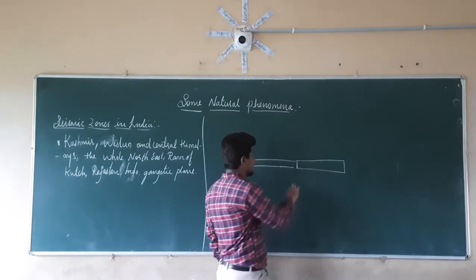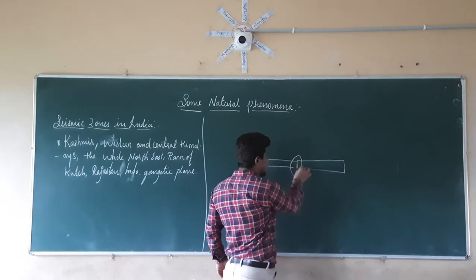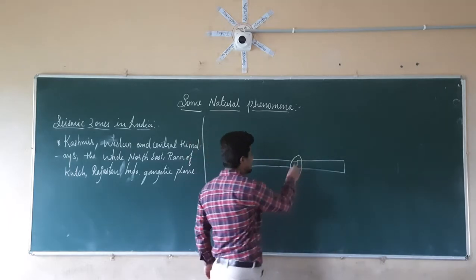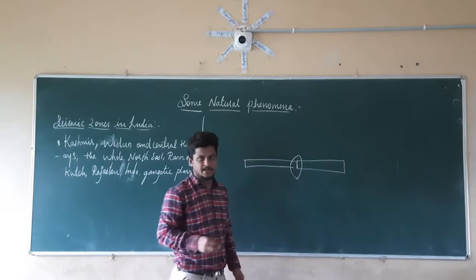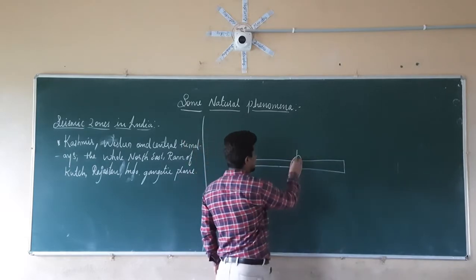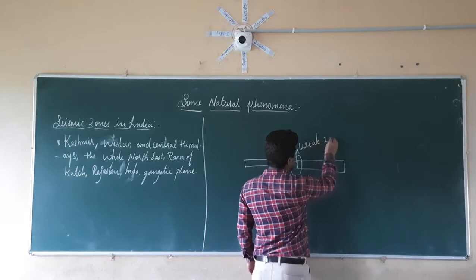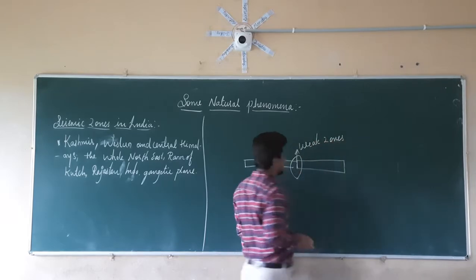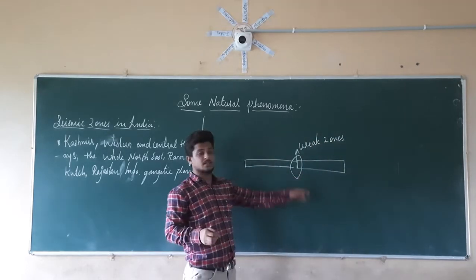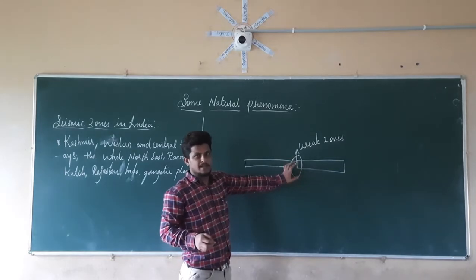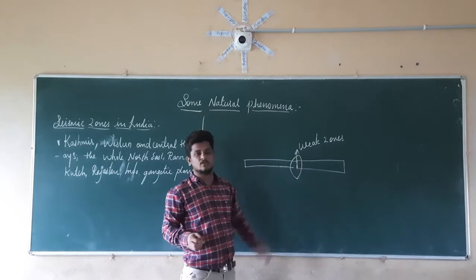If you see here, the region at the edges or boundary of these plates is known as the weak zone. Whatever area comes at the boundaries of the plate, those regions are the weak zones.